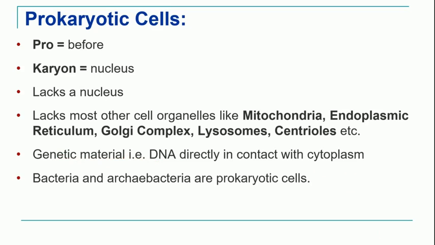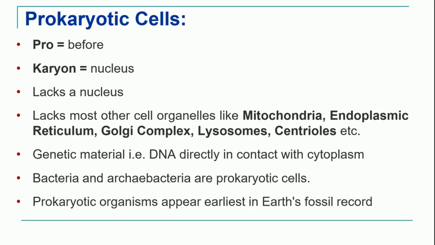Examples are bacteria and archaebacteria, which are types of prokaryotic cells without the nucleus. And prokaryotes are supposed to be the oldest organisms on the earth surface. So we have obtained the fossil records of the oldest prokaryotic organisms.